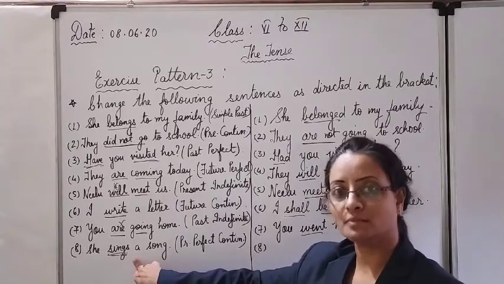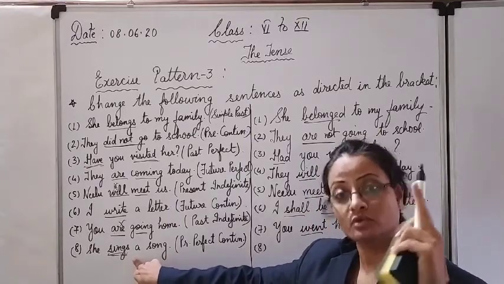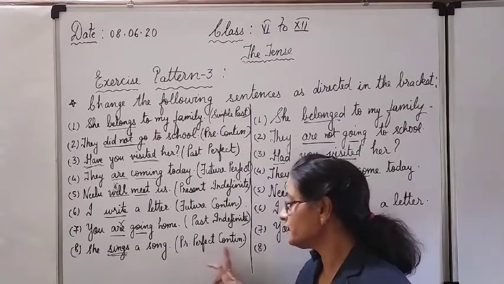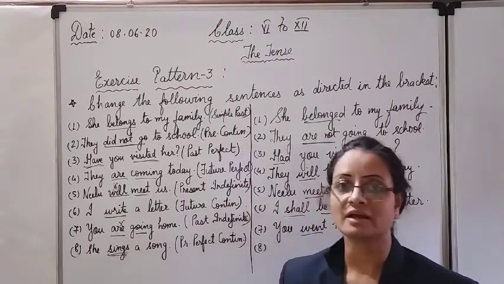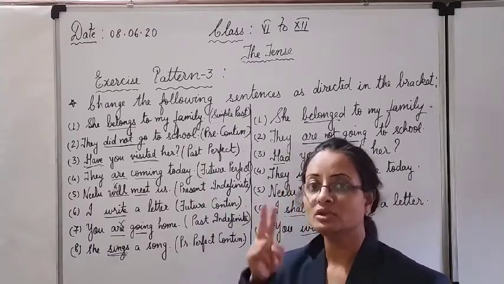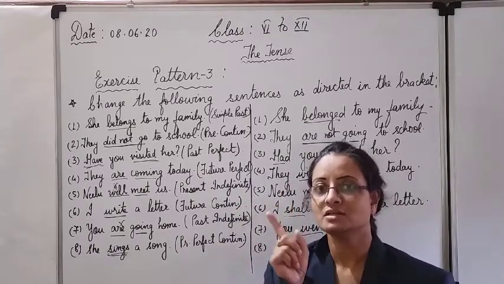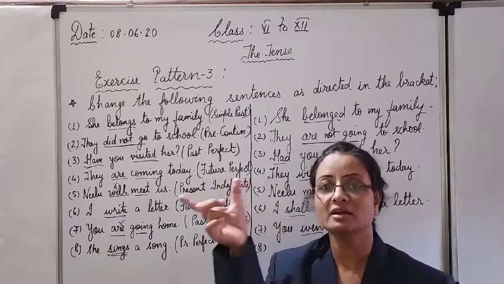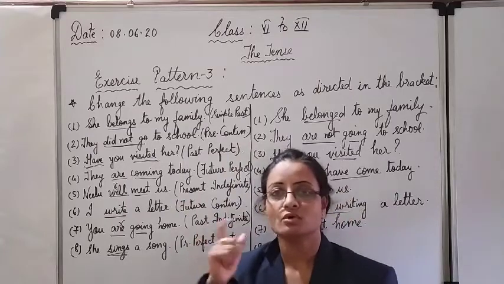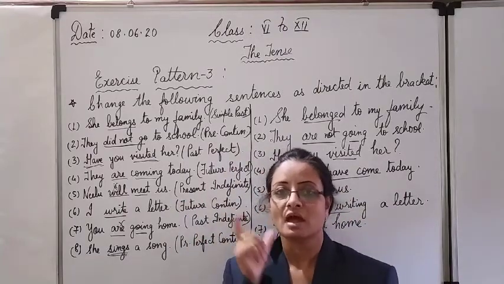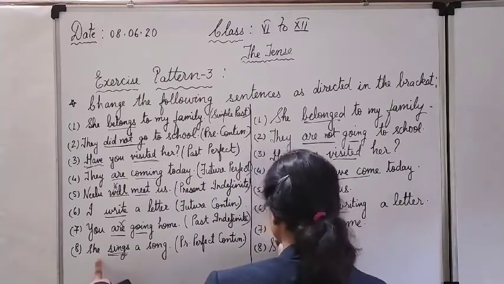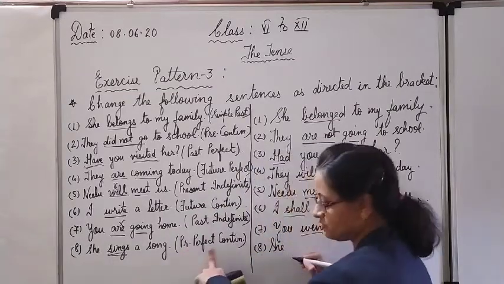She sings a song. Sings. That is first form plus s or es. So simple present. You have to change it into present perfect continuous. That is of the present, the last one. Clear? You remember two things there? Yes. Since and for. Plus you have to add the helping verb which you have borrowed from the perfect tense, and ing form which you have borrowed from the continuous tense. Add both with been. So here she, present perfect.